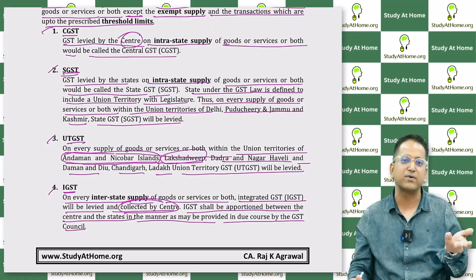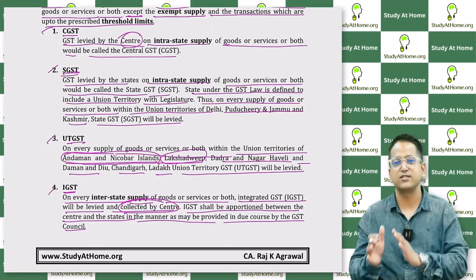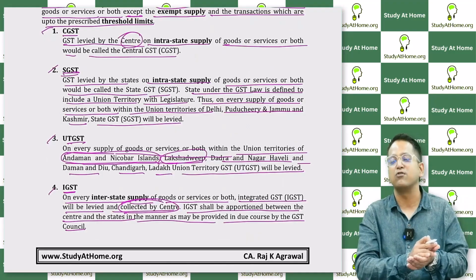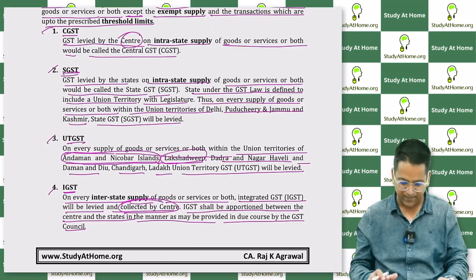For now, what is the method of distribution? The IGST is shared half by the central government and half by the state government. The state government, which state government? It is the state government where the goods are actually consumed.